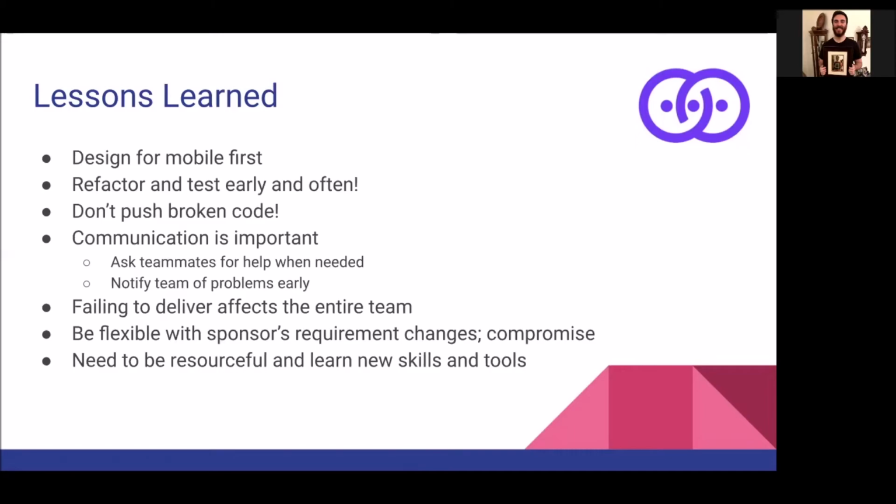Communication is very important. You need to ask teammates for help when you need it. Don't get stuck and just spin your wheels. And notify your team of problems early on, because you might have someone who has completed their tasks or has some extra time, and they can help out, and that helps out the whole team.